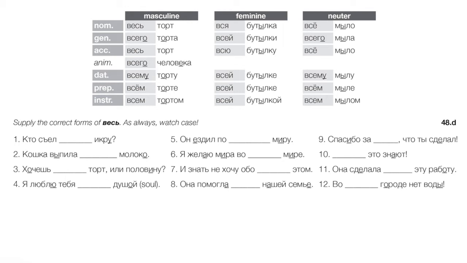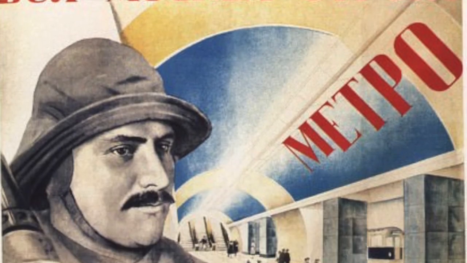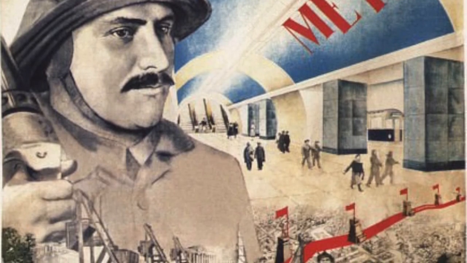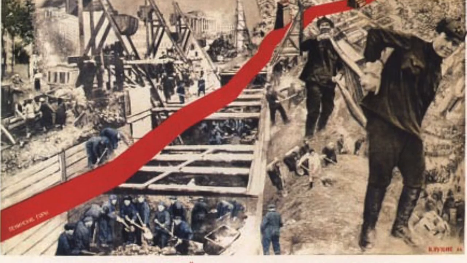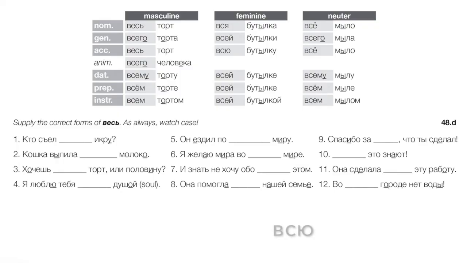Right? So let's fill in a few blanks. By the way, a poster, вся Москва строит метро, right? All of Moscow is building the subway. All Moscow, вся Москва. Who ate all the caviar? Кто съел всю икру? Right, feminine accusative. Number 2, the cat drank all the milk. Okay, neuter accusative. Кошка выпила все молоко. Number 3, do you want the whole cake or half of it? Хочешь весь торт или половину?